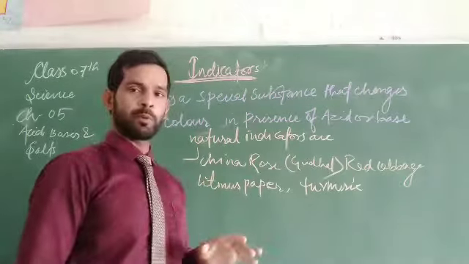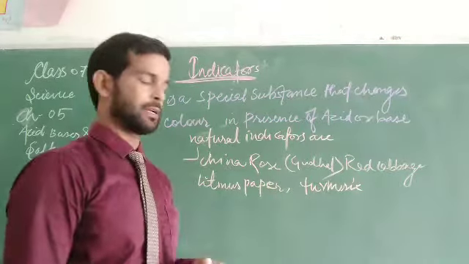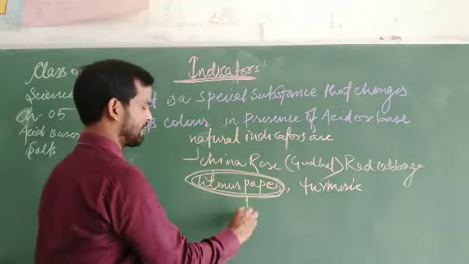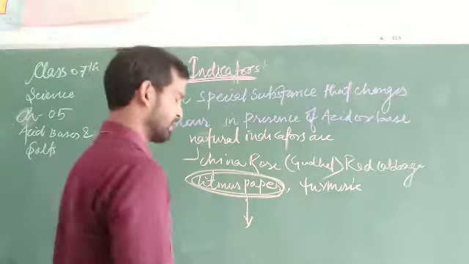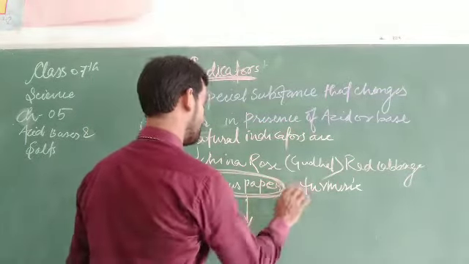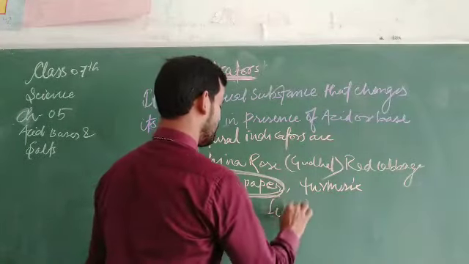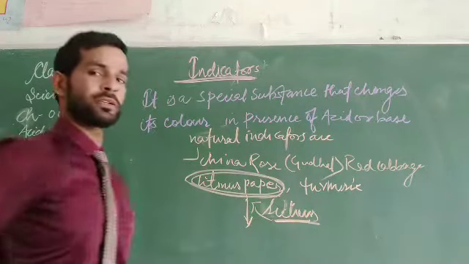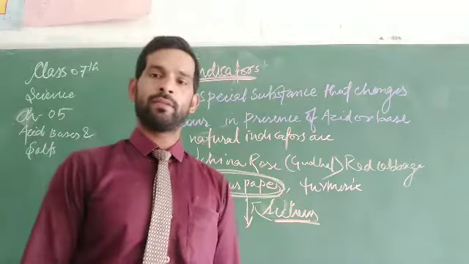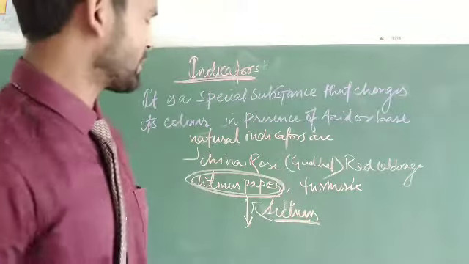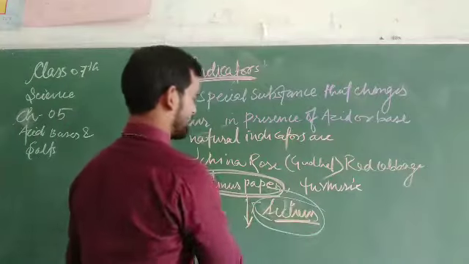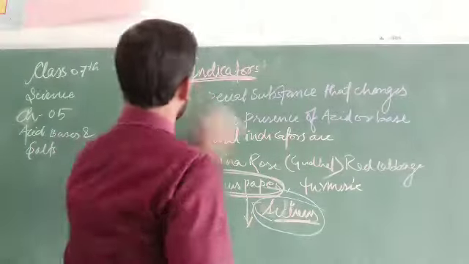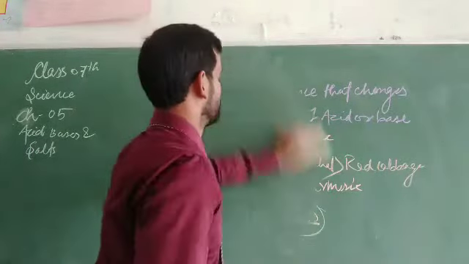But litmus paper, how is litmus paper a natural indicator? Why? Because these natural indicators are derived from lichens. These lichens are a natural substance from which this indicator is prepared, so it is called a natural indicator. So this is all about the natural indicators.